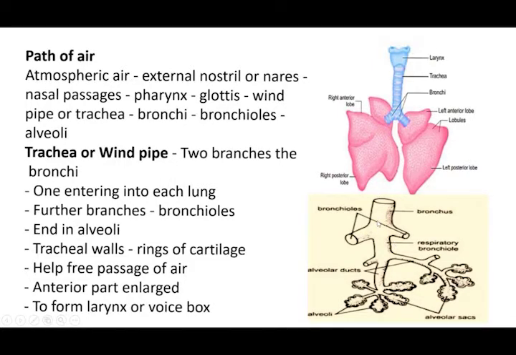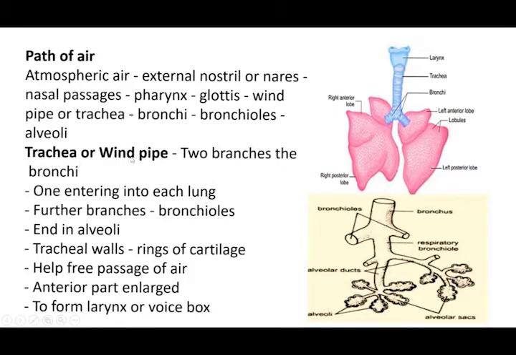So the bronchus divides into bronchioles, and each bronchiole has alveoli. So it ends up with alveoli. Okay, this is the pathway of air.